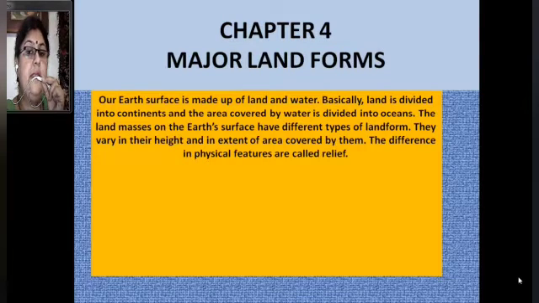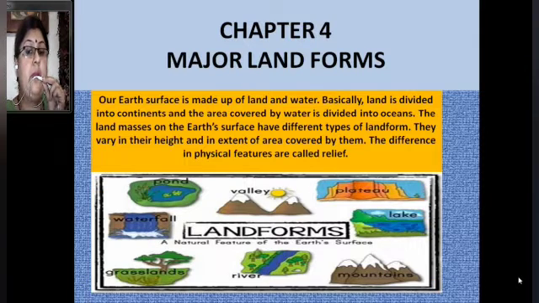Our earth's surface is made up of land and water. Basically, land is divided into continents and the area covered by water is divided into oceans. As I explained to you in chapter number 1, there are 7 major continents and 5 major oceans in the world. The land masses on the Earth's surface have different types of landforms. They vary in their height and the extent of area covered by them. The difference in physical features is called relief. In this chapter, we will learn about the rivers, mountains, plateaus, etc.